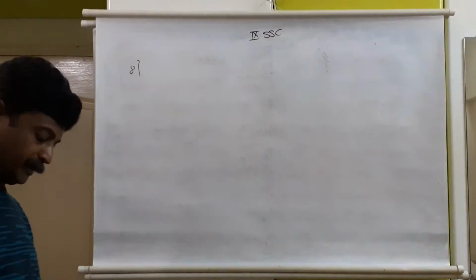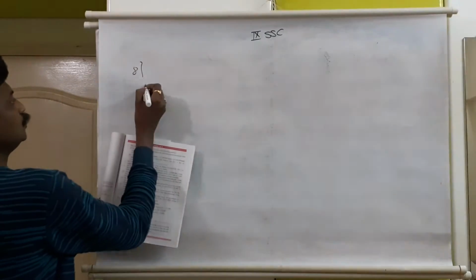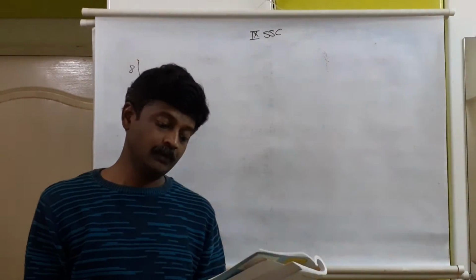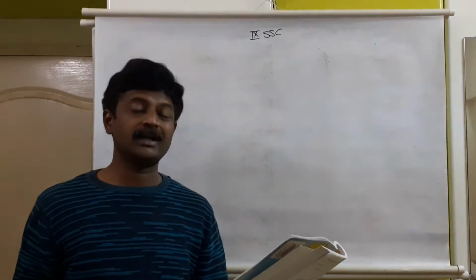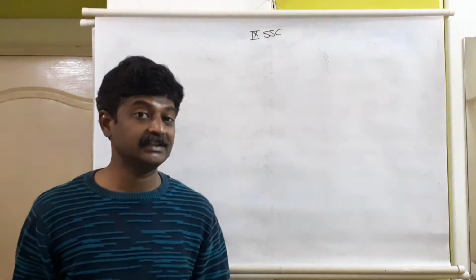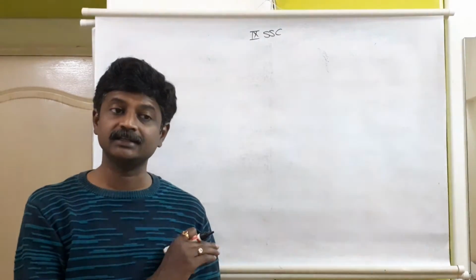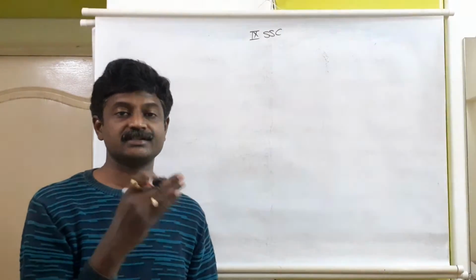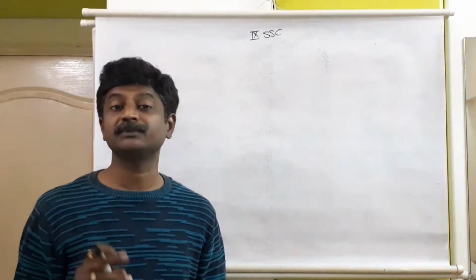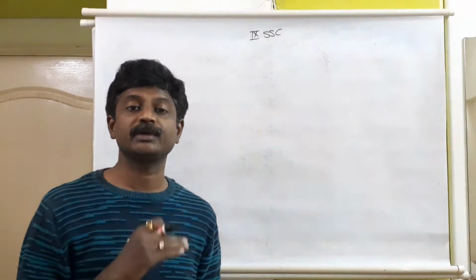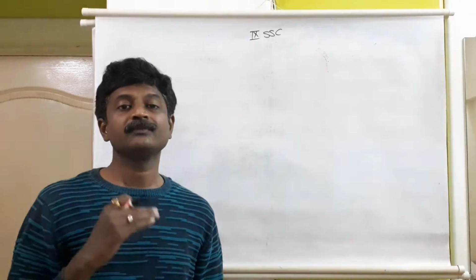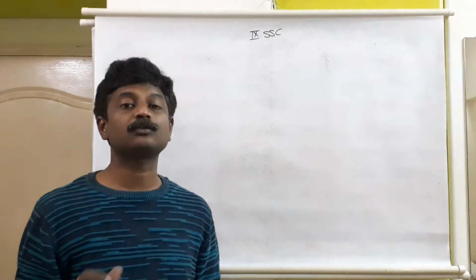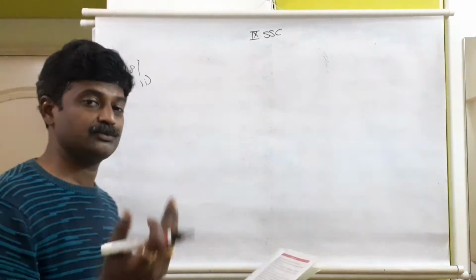Question number 8 on page number 107, sub question number 2. In that, Mr. Khan is 65 years of age and his taxable income is 4,50,000. First, Mr. Kadam was of 35 years. He belongs to the first slab, that is up to 60 years age. Next person is Mr. Khan, he is 65 years, means he is a senior citizen. Age is between 60 to 80. For a senior citizen, till 3 lakh rupees, no tax. Above 3 lakh rupees, there will be tax with 5%, then 10%, 20% and 30%.